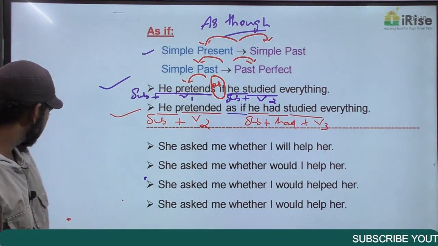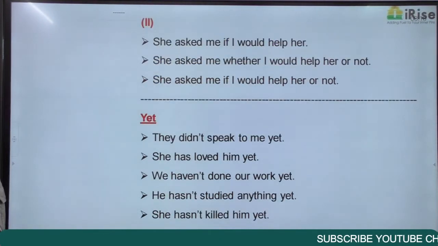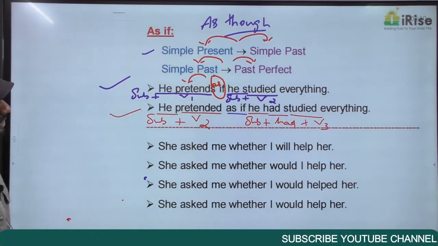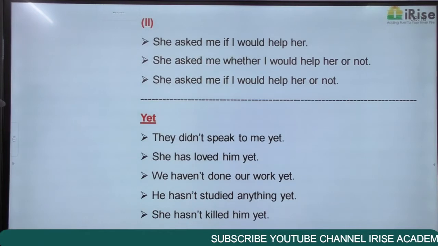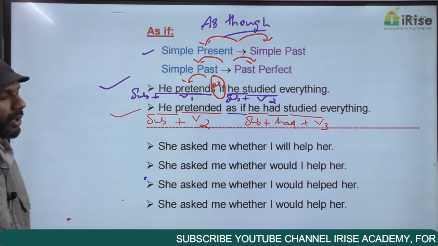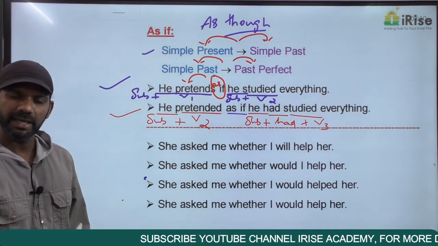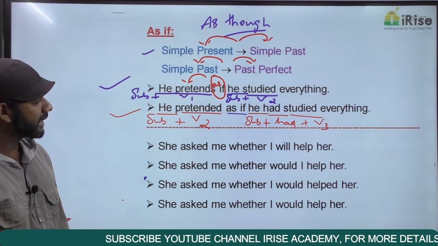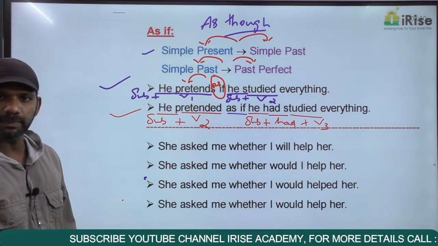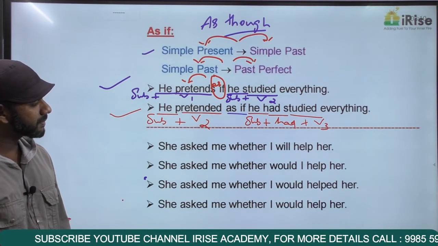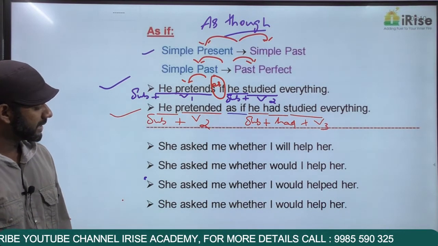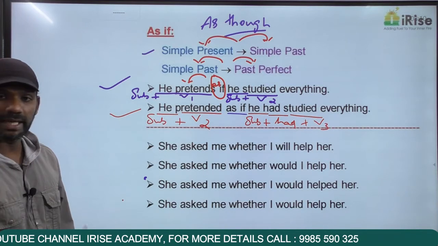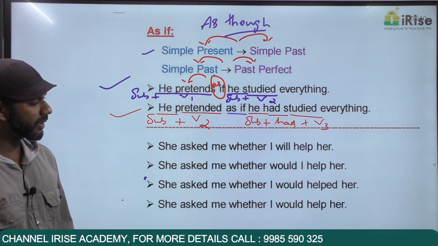Now I have gone for some sentences here. My question is, which of these sentences, starting from here and ending here, is grammatically correct? I'll read these sentences. She asked me whether I will help her. She asked me whether I would help her. Whether would I help her? She asked me whether I would help her. She asked me whether I would.